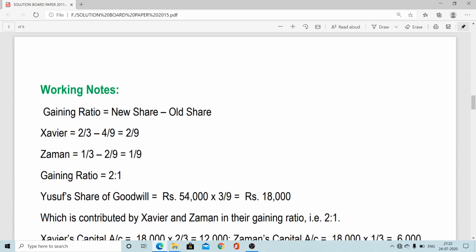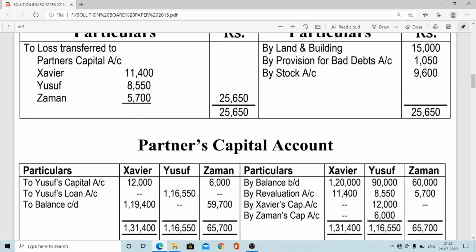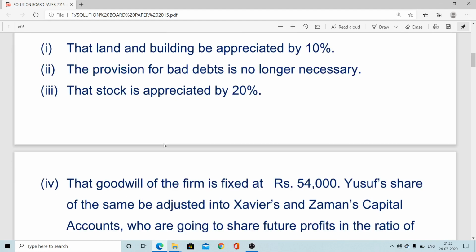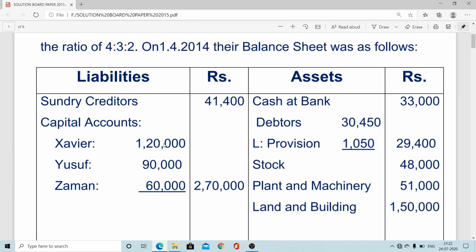Gaining ratio equals new ratio minus old ratio. The new ratio is provided as 2:1. So X is 2/3 and Z is 1/3. 2:1 means 2/3 and 1/3. So this is the new ratio, and that was the old ratio. The old ratio was provided as 4:3:2. You can check that old ratio, it is mentioned already.